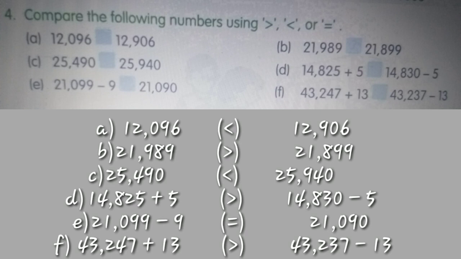So we will just put an equal sign here. Sixth part states that 43,247 plus 13 or 43,237 minus 13. So if we add 13 to 43,247, we get the answer as 43,260. However, if we subtract 13 from 43,237, we get the answer as 43,224. So if we compare both, we will find that 43,260 will be greater.